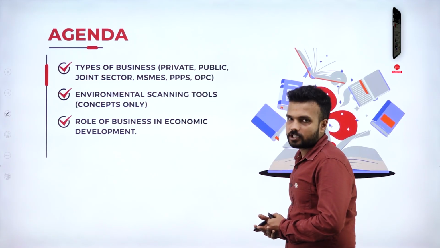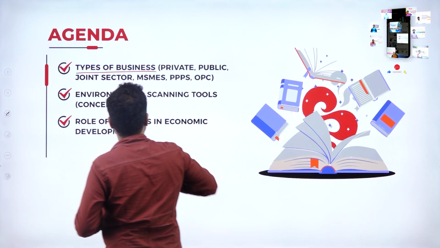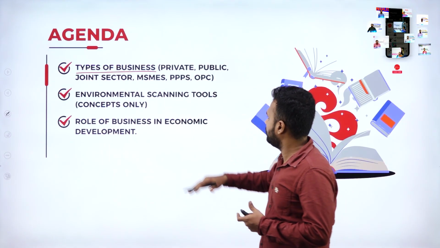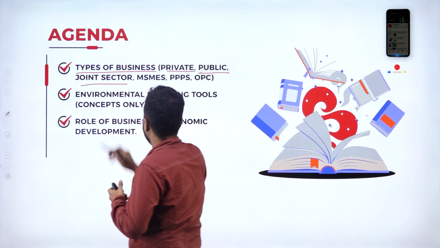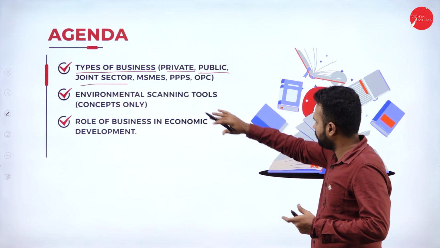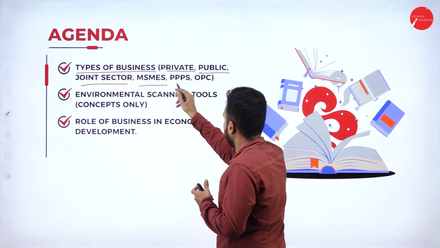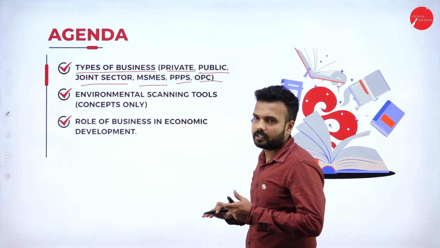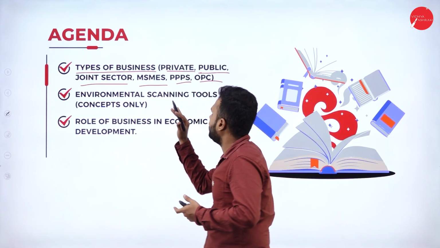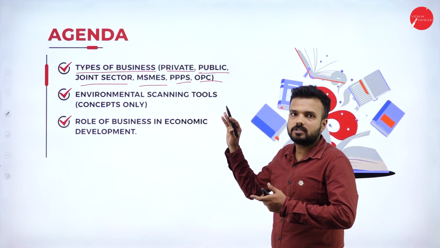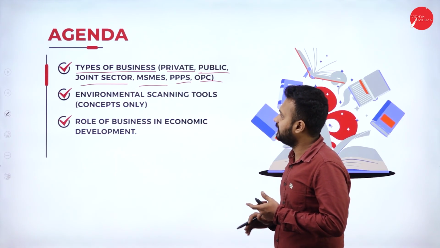This is the agenda of today's session. We are going with the topics of types of business. There are various kinds of business. It may be a private sector business, public sector business, joint sector business, which is a collaboration of a private and a public entity, and MSMEs, PPPs and OPCs. These are all the things that we need to cover in today's session. And repeatedly, I need to say, these questions are the expected questions from the exam point of view, only for 5 marks. They won't ask this kind of questions for 10 marks.